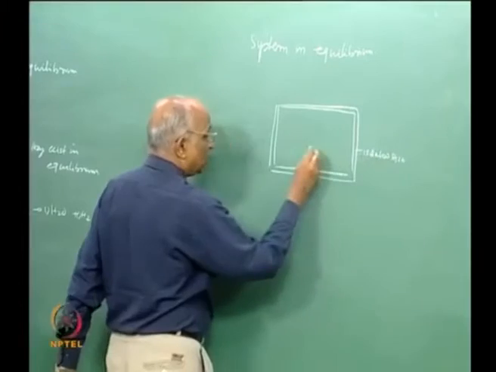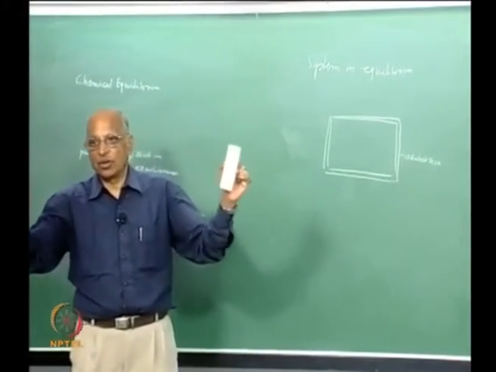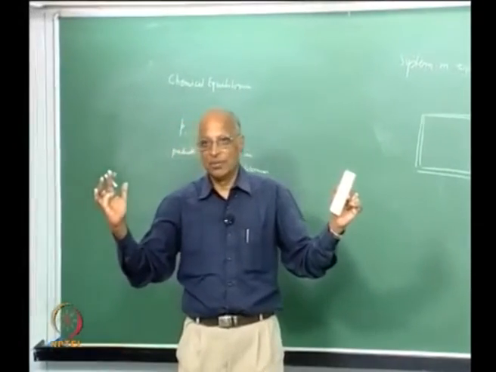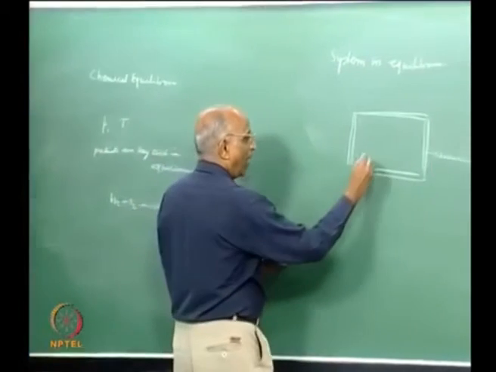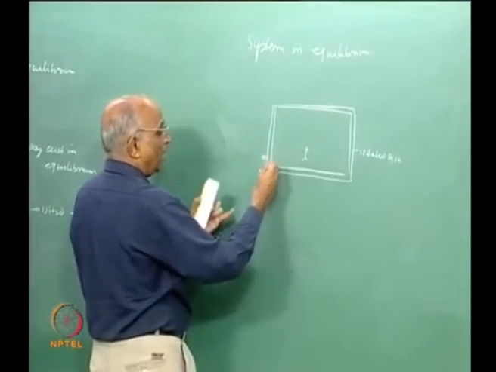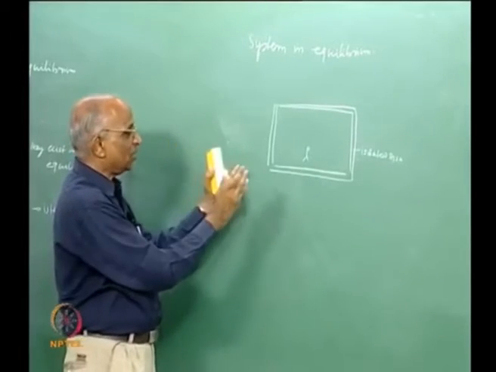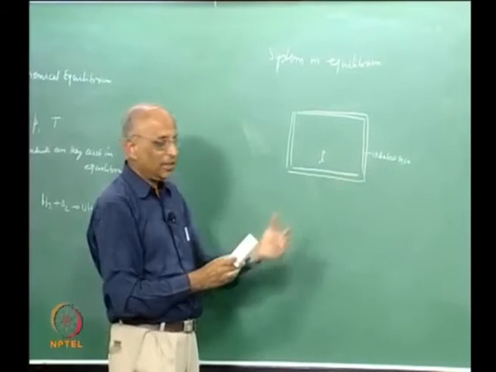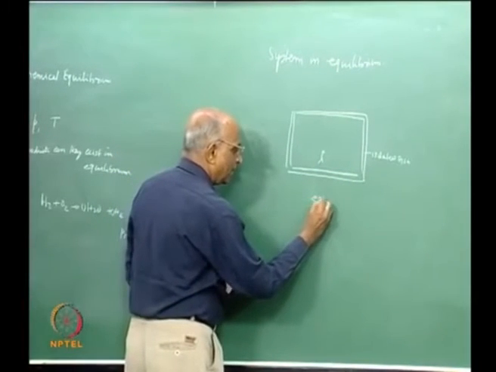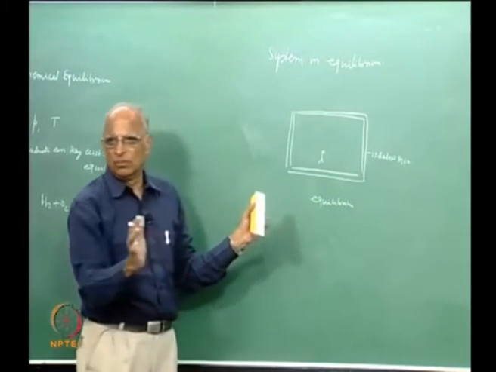I allow the attributes of this isolated system to be there for infinite time, a long time. What is going to happen? No change is possible, everything is finished. All of us have spent such a lot of time, no air, nothing, all of us are in the dead state. And this final state of a system wherein no further changes are possible is what we call equilibrium. No more changes are possible.